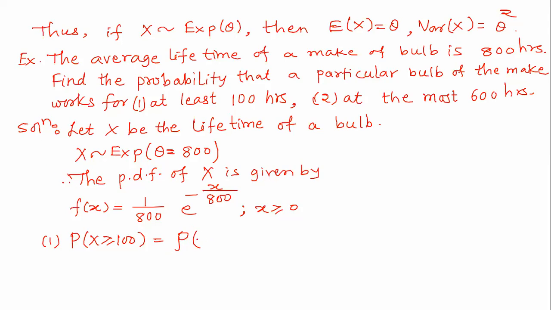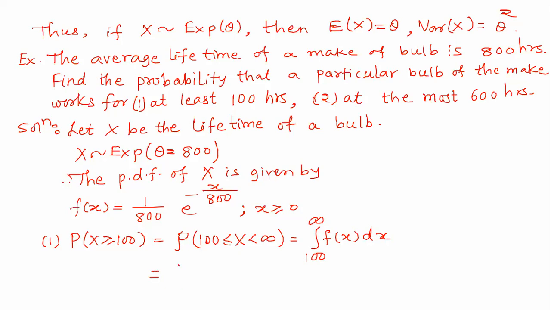Okay. So this is 100 less than or equal to x and less than infinity. Both are exactly the same. So this is the integral from 100 to infinity of f of x dx.